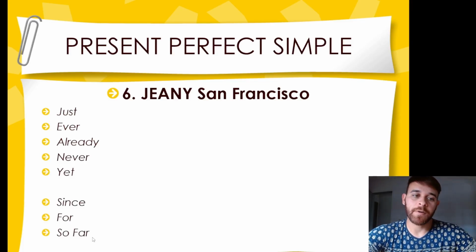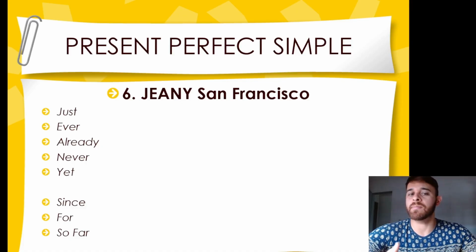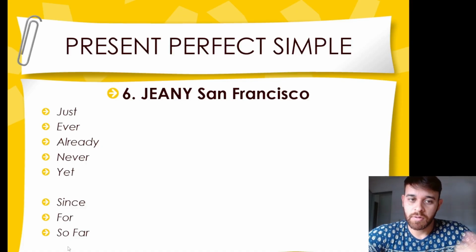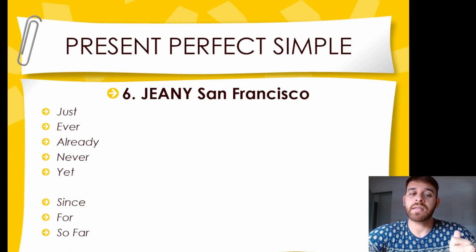And we also have so far. So most of the time, if you have one of those words in a sentence, that means you are going to use the present perfect. So if you are given this choice, should I use present perfect? Should I use simple past here? But you see these words, it means you should use the present perfect.